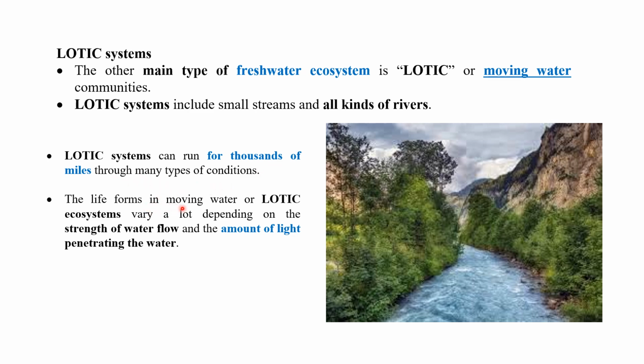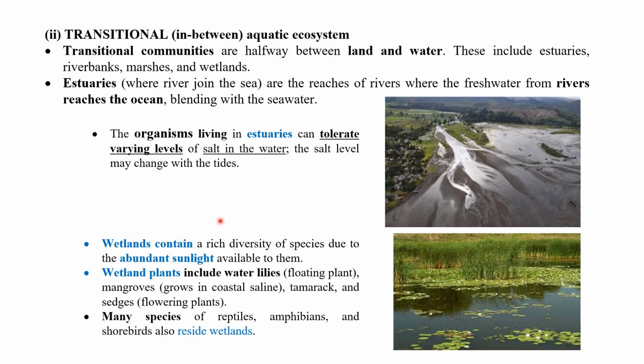The life forms in moving water or lotic ecosystems vary a lot depending upon the strength of water flow and the amount of light penetrating the water. That means the lotic system depends upon the strength of water flow as well as the amount of light entering the water. Next, under the freshwater system, we can see the transition aquatic ecosystem.